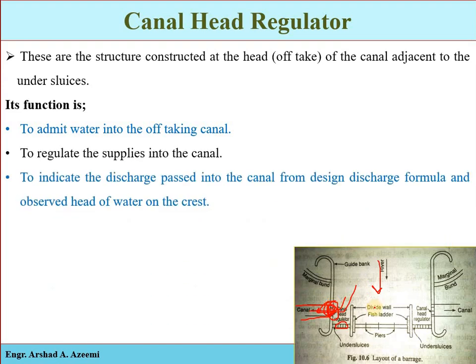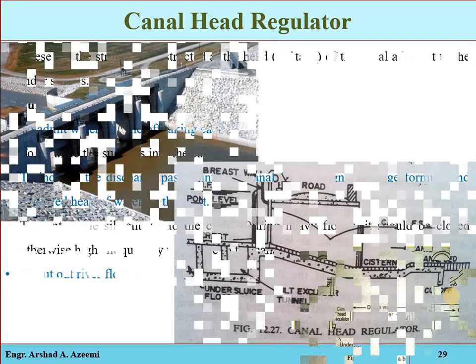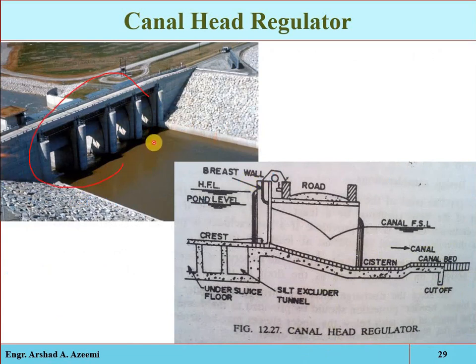Sometimes we require more water, sometimes less, so that entry of water, that quantity, is regulated or controlled through these gates. Also, to control the silt entry into the canals, it shuts out river floods. These are the canal regulator. Here you can see the head point, the starting point of the canal. The canal is divided into these four spans, called spans or bays. So a controlled amount of water will enter the canal, and the total amount entering through these spans will be equal to the maximum carrying capacity of the canal.